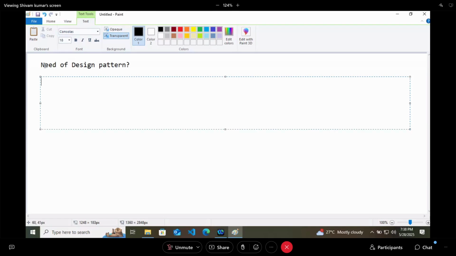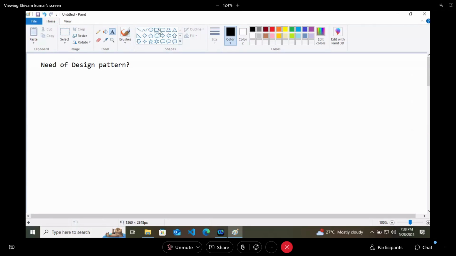Need of design pattern. Why do we need any kind of design pattern? Now, if you are building your house, there will be an architecture of it. What will be the architecture?